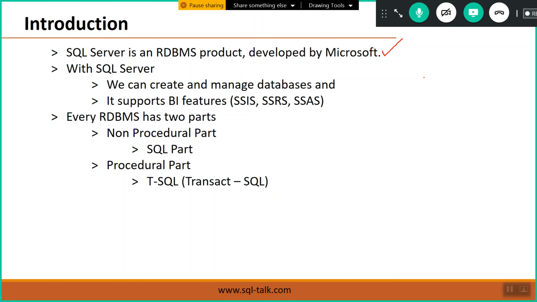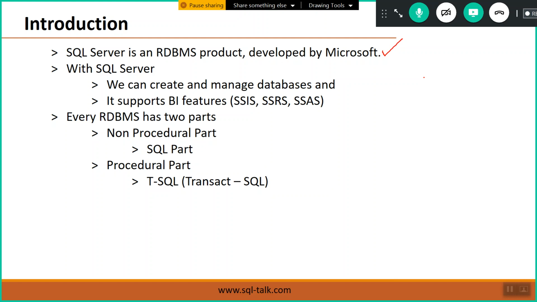Its cost is less, as well as maintenance is easy for us. Maintenance becomes easy. That's why small scale companies, medium scale, and large scale, all these clients are using SQL Server today.